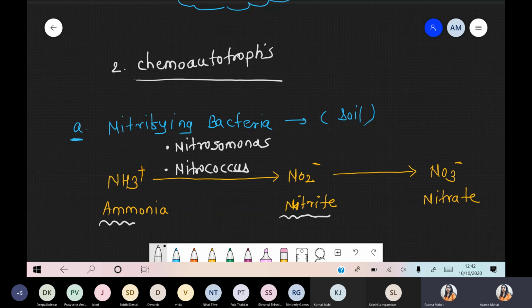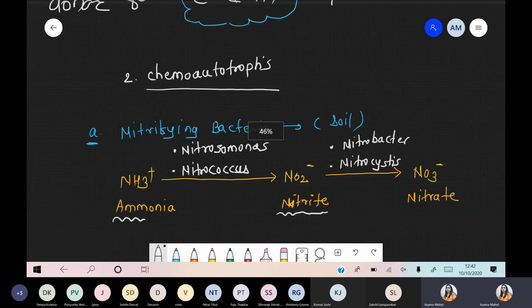Second scenario, once nitrate gets formed, now यहाँ पे बनेगा nitrate. During this step, again two bacteria play a very important role. Number one is Nitrobacter, and another example is Nitrocystis. So these are the two bacteria responsible for conversion of nitrite into nitrate.